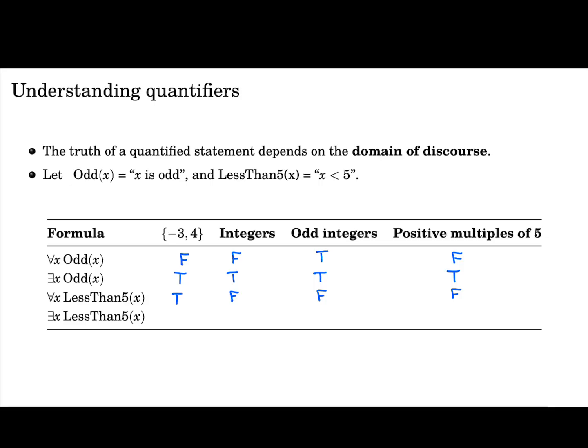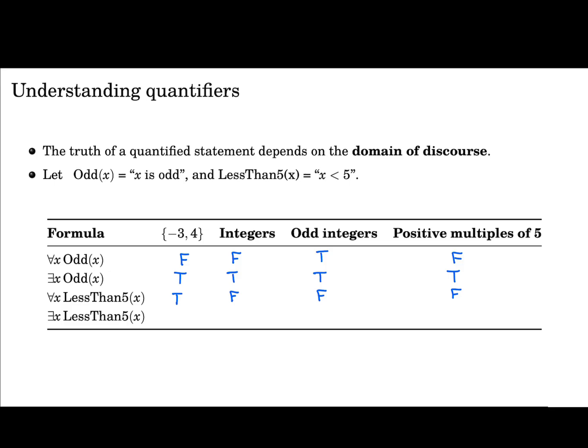And finally, let's look at the there exists. So there exists an x such that less than 5 of x is true. So in other words, there exists an x in the domain such that x is smaller than 5. Well, will that be true for this domain here? Well, minus 3 is smaller than 5, and that's enough.